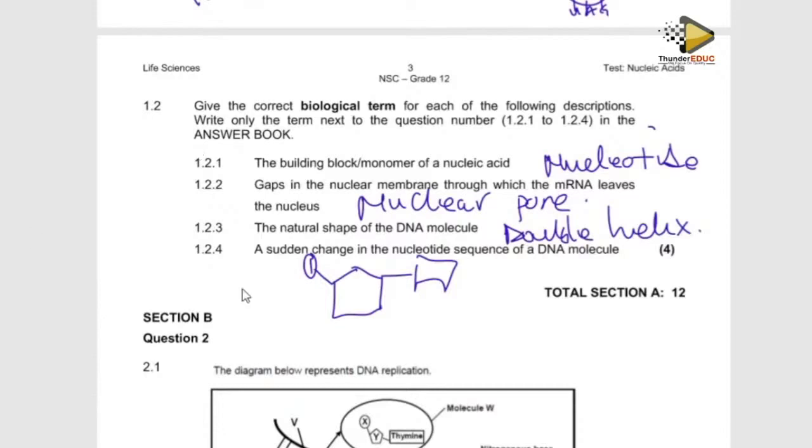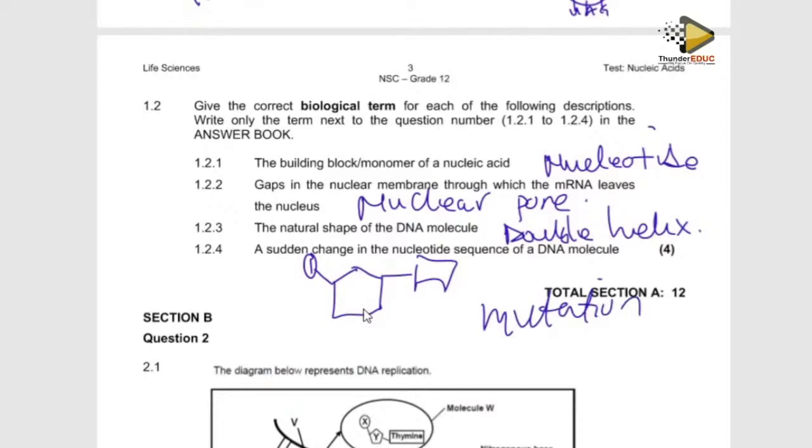Okay. Then they're saying that a sudden change in the nucleotide sequence of DNA, a change in the DNA composition, the arrangement of nucleotides, we call it mutation. But it depends. If it is genes, because they're talking about the sequence of the nucleotide, meaning that those are bases which are going to change.